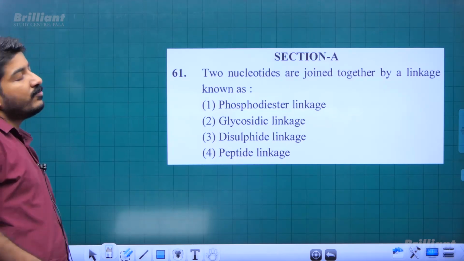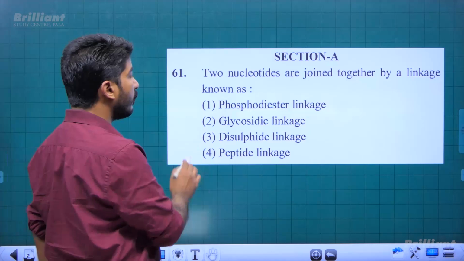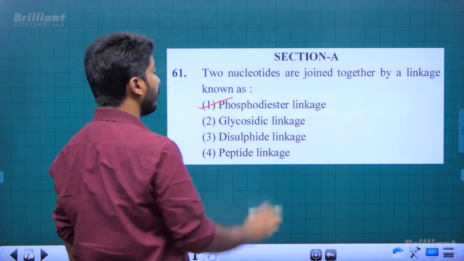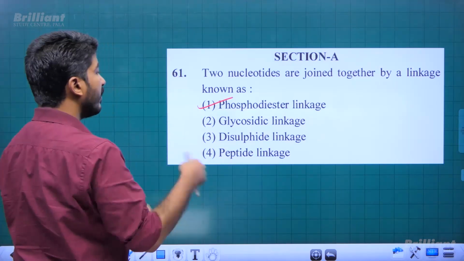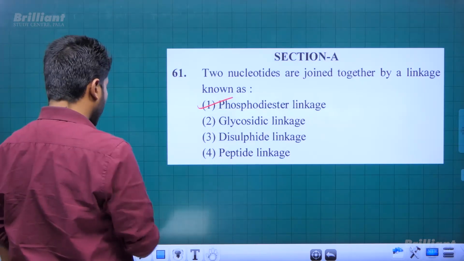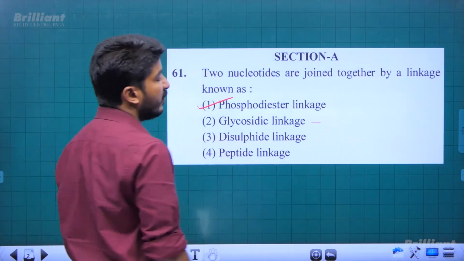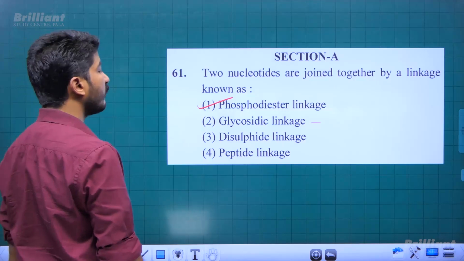Two nucleotides are joined together by a linkage known as. This is related to biomolecules, nucleic acids. We know phosphodiester linkage is the one present in nucleic acid. Nucleotides are joined together by phosphodiester linkages. And glycosidic linkage is present in polysaccharides. Two monosaccharides are joined together by glycosidic linkage.